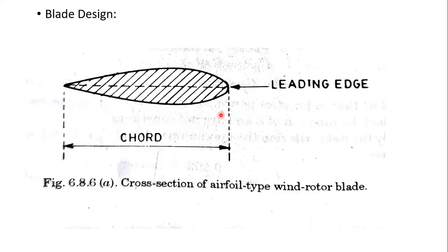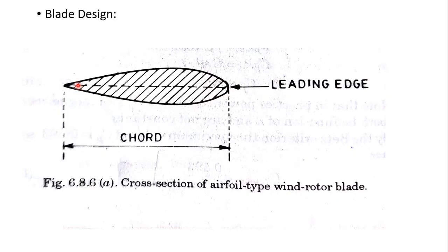Next, blade design: how the shape of the blade is twisted and designed. We will see it now. The design type is airfoil type. Wind turbine blades have an airfoil type cross section and have variable pitch. These are slightly twisted from the outer tip to the roots.